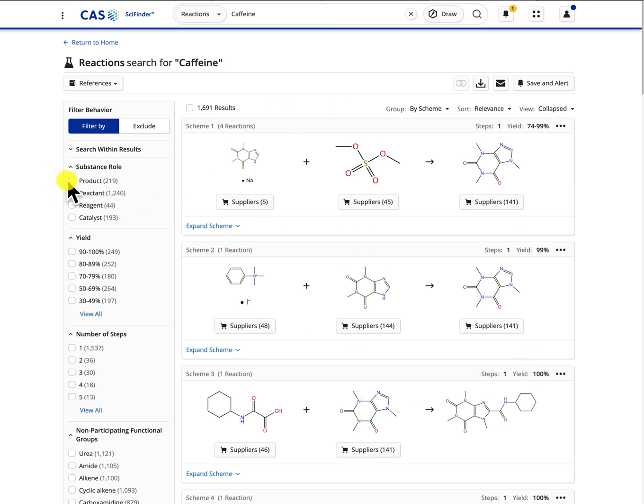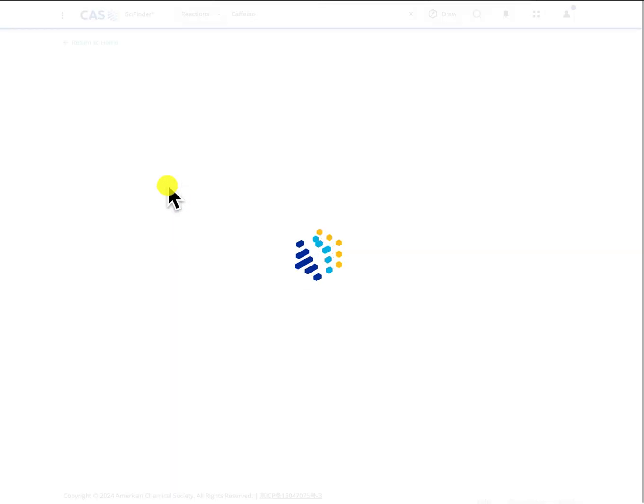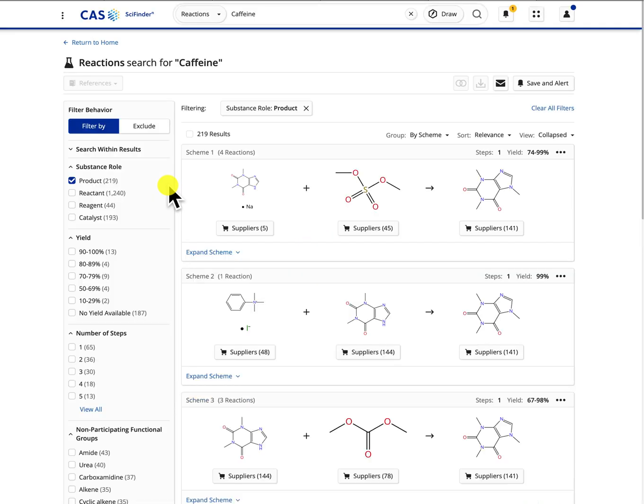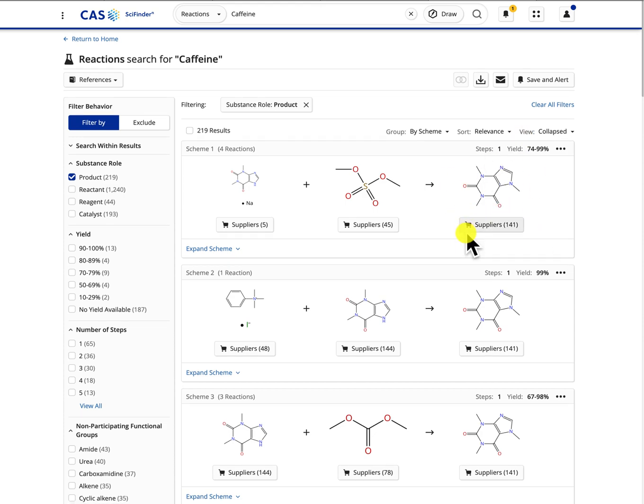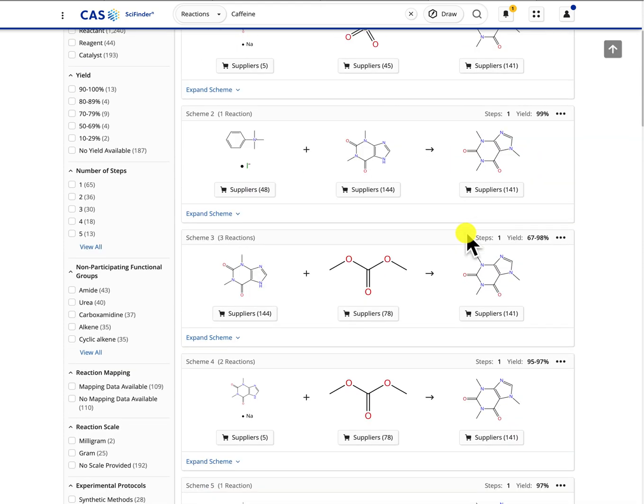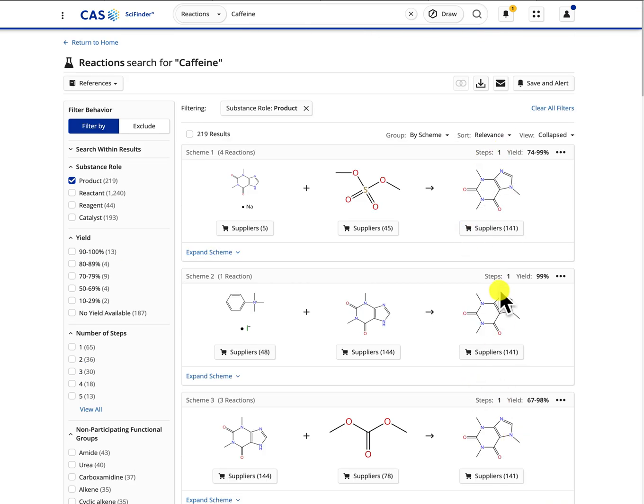On the left side, I'm going to select product, and now my substance is found in the product of all the reactions. So this is the preparations.